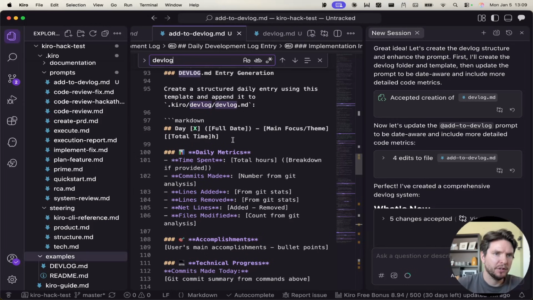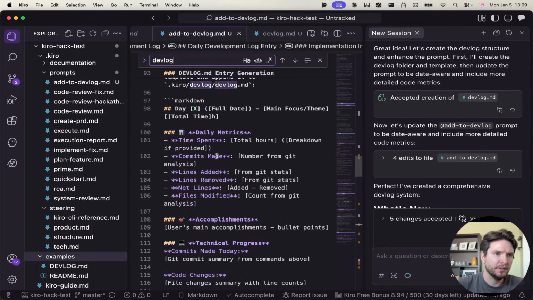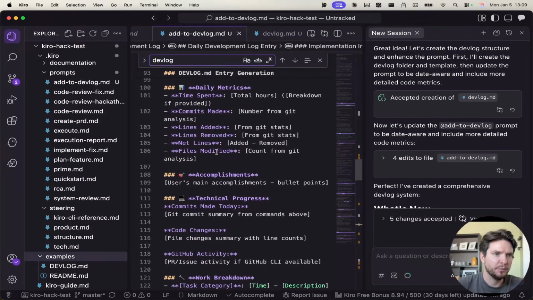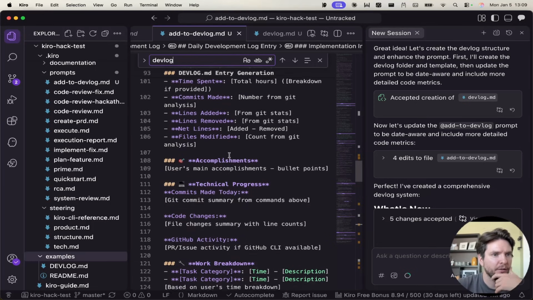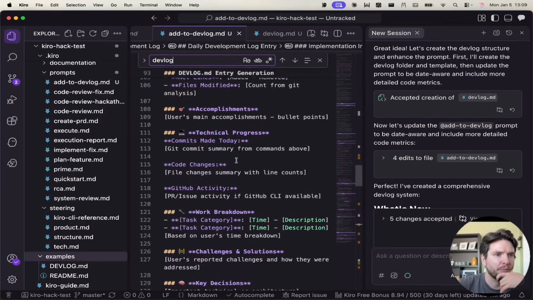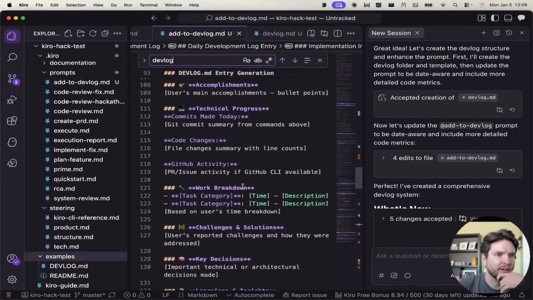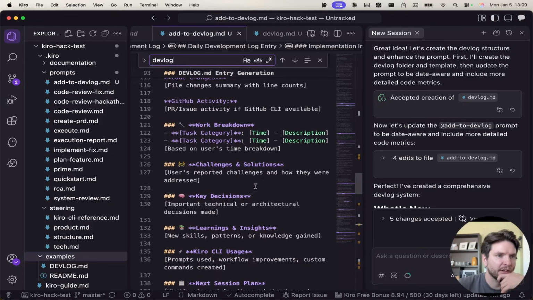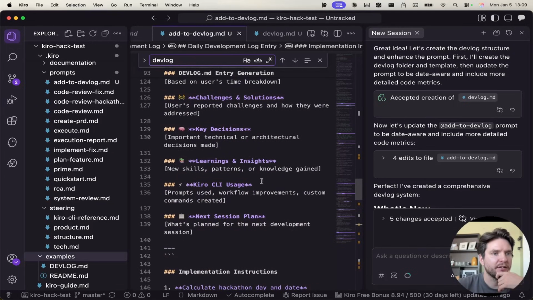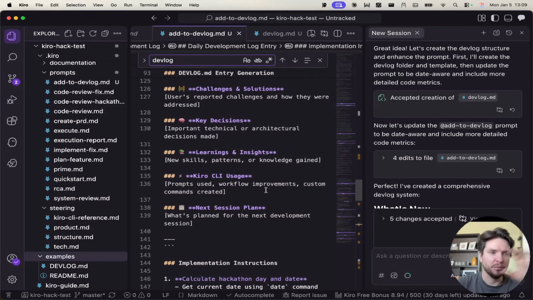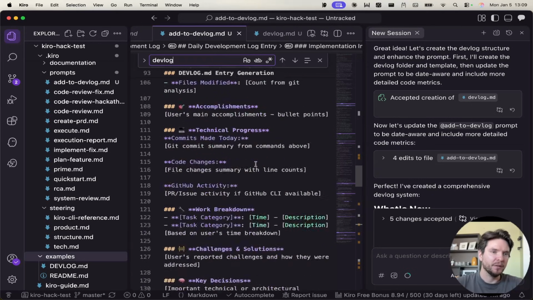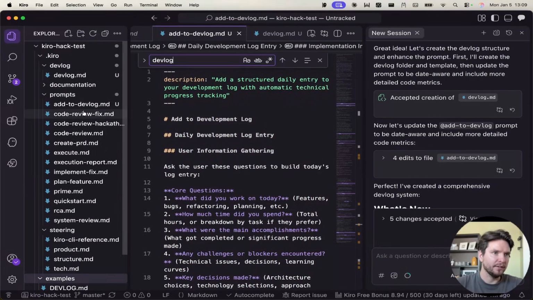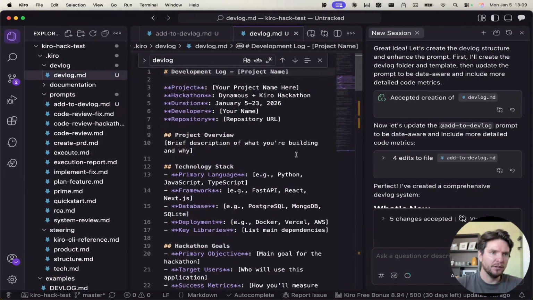Day, full date, main focus, time spent, commits made, lines added, lines removed, net lines, files modified, accomplishments, progress, code changes, GitHub activity, work breakdown, challenges, solutions, key decisions. Okay, I mean, it's comprehensive. Maybe we don't need all of this, but maybe you want to use this and you can edit this to your liking. I'm going to keep it like this for now and let's test it. We have the full devlog here.